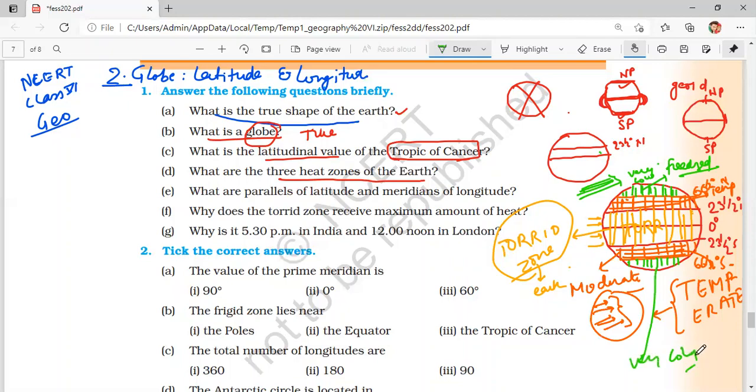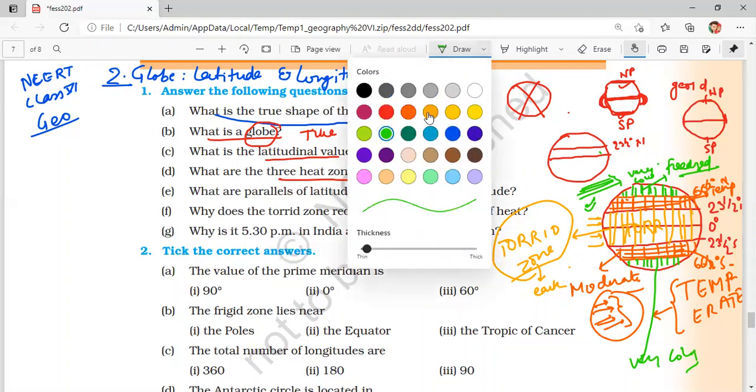So there are three heat zones on the earth. I have described it in the lecture of this chapter also, and here also. So now I think you are very clear about the three zones that are found on the earth.